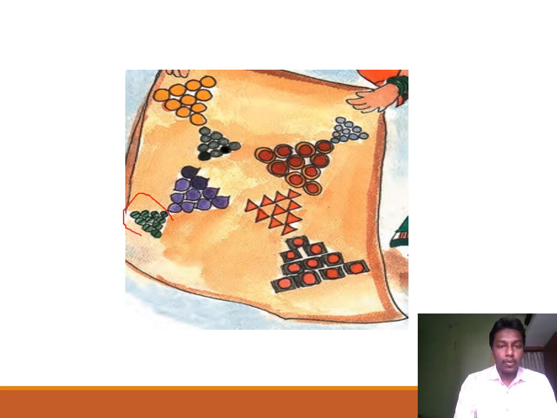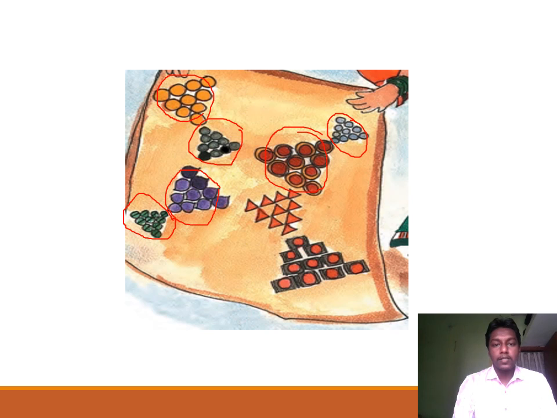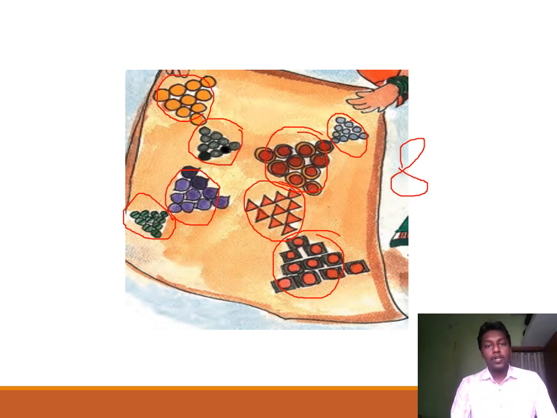Let us count. 1, 2, 3, 4, 5, 6, 7 and 8. So there are total 8 groups of bindis, and as we have already counted 2 groups of bindis we have seen that there are 10 bindis in each group.